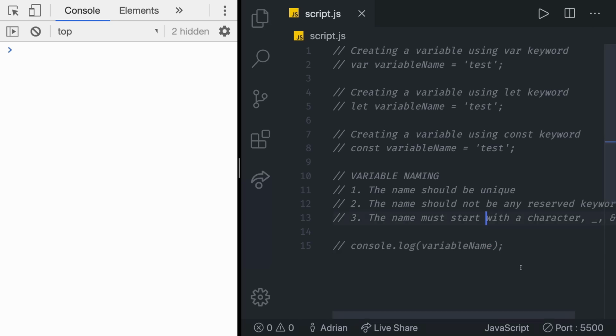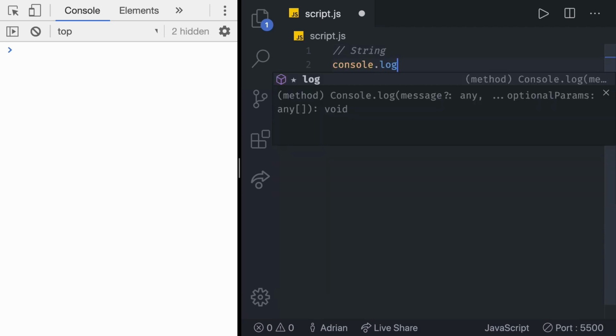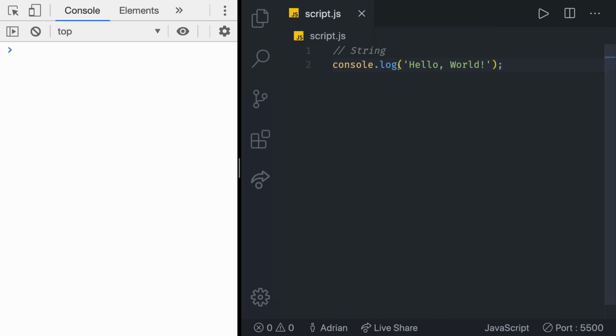The first data type we are going to learn is called a string. So I'm going to delete all of this and create a single line comment, which is going to say string. So string is a data type used to represent text. Strings are simply fields of text. That's it. You already wrote some strings. Remember when we did console.log, and then in there, what you typed was the actual string. So we said hello world like this.